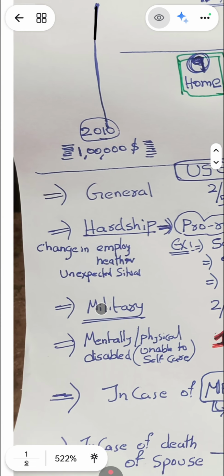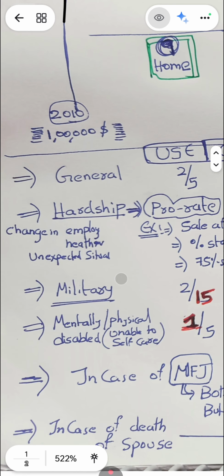In the case of military personnel, they will be posted in places like Afghanistan, on military tours, in different places at different times. Prior to the sale date, we would see that at least 2/5 years they have to use the house for personal purposes.